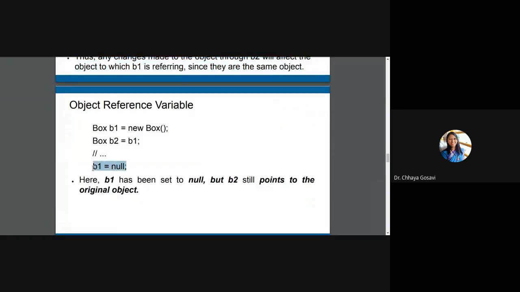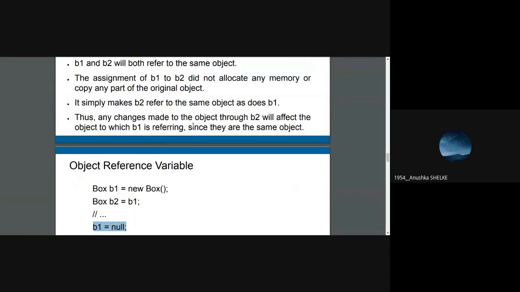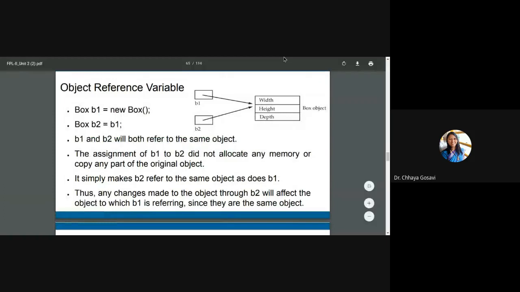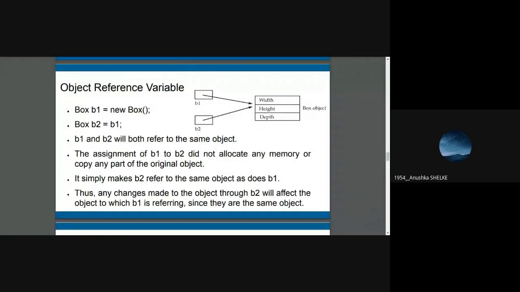If we make B1 null. Excuse me, ma'am. Can you please show the previous program once? I had a doubt. The program that we compiled on that Python or something. Person.